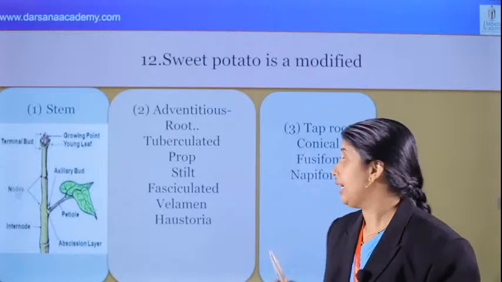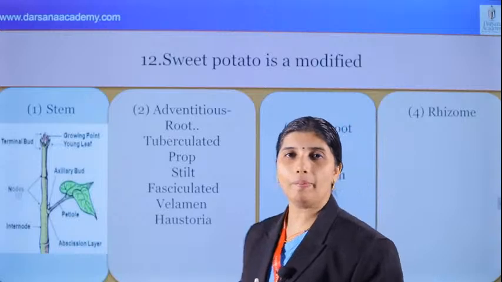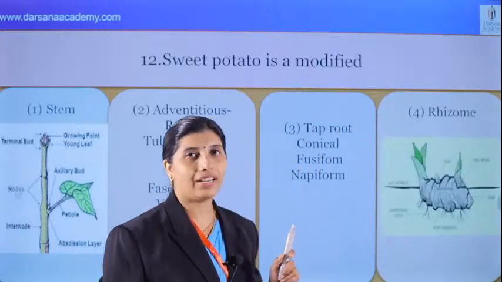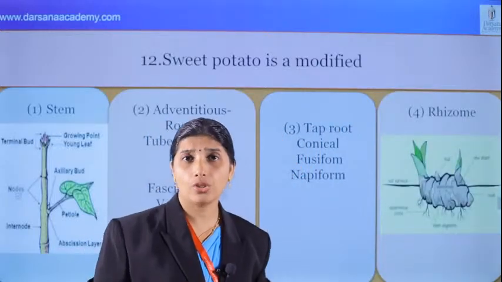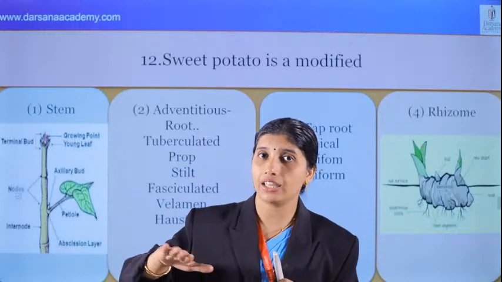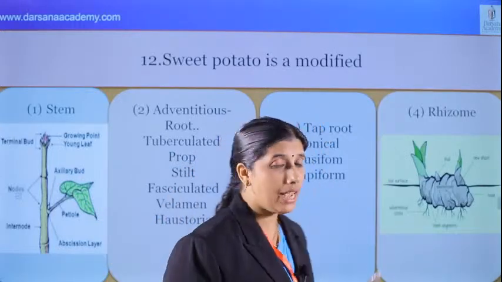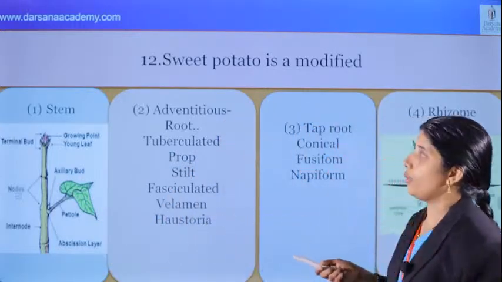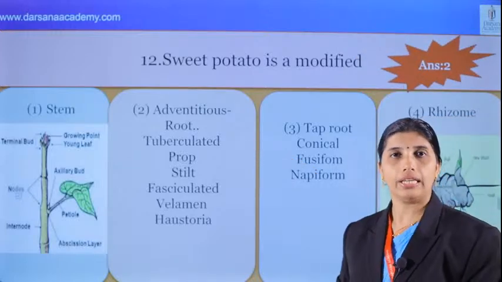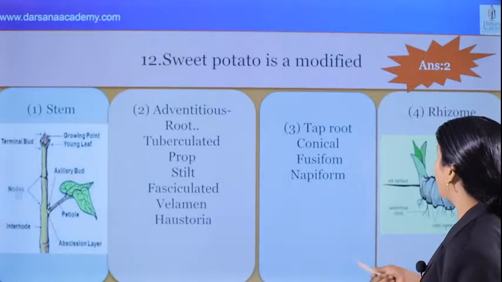That's important. And next, we can see that the fourth option is rhizome. What about rhizome? We know that they are underground stems. Rhizome, bulb, corm, stem tuber are underground; subaerial: runner, sucker, stolon, and offset. Then aerial stem, very important. What is the answer for this question? Yes, of course, two, adventitious root is the correct answer. Okay, and what about the next question?